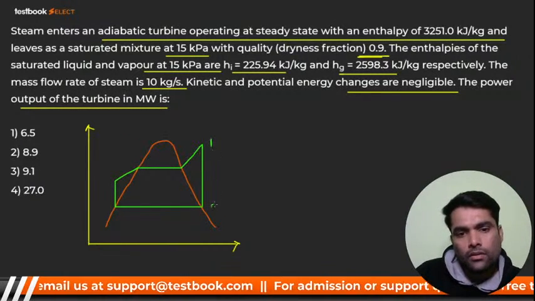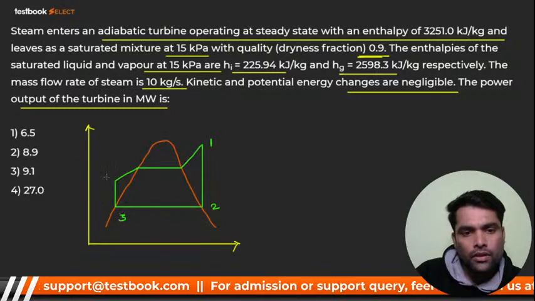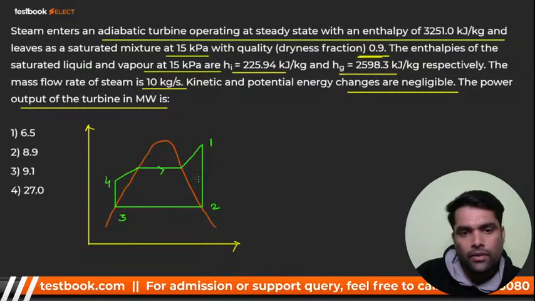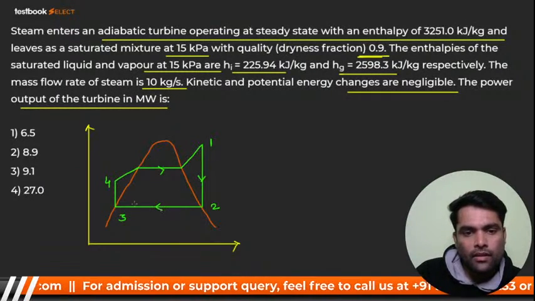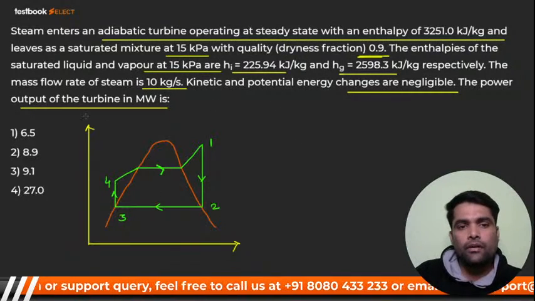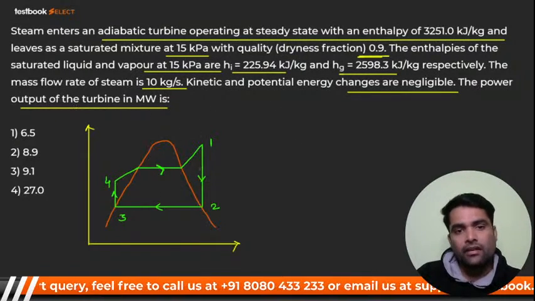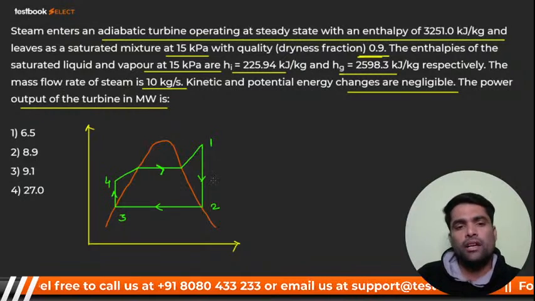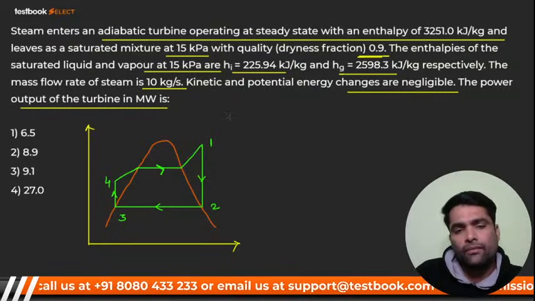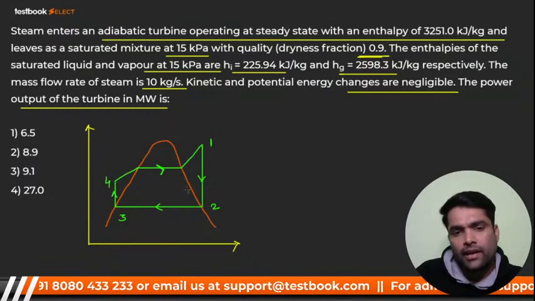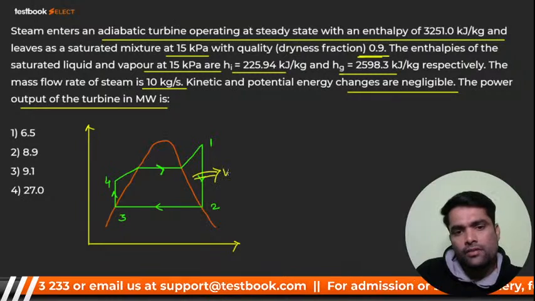It is 1, 2, 3, 4. Very good. Now the idea: we have to find out the power output from the turbine only. Because it's a turbine, it is WT.